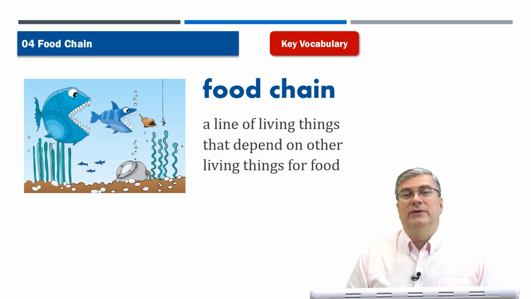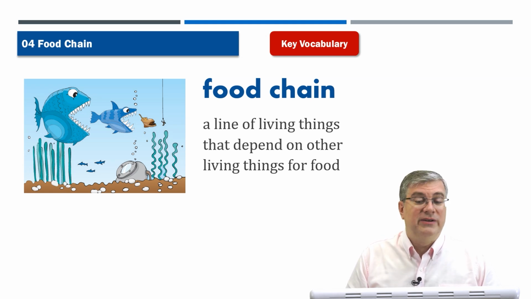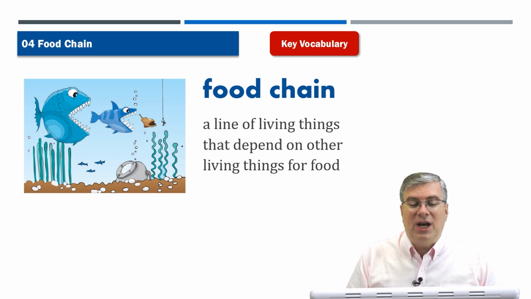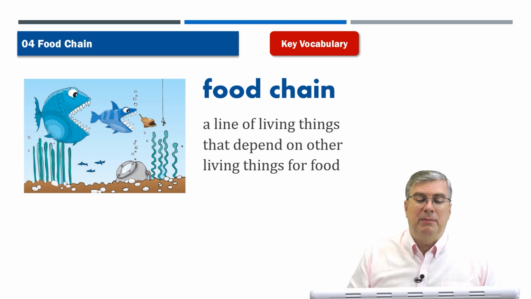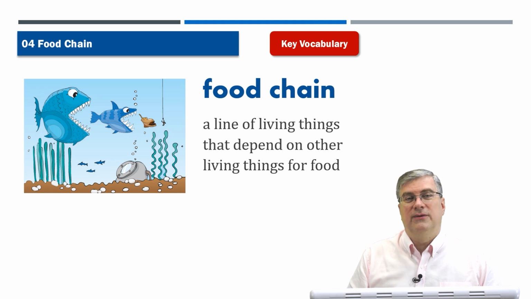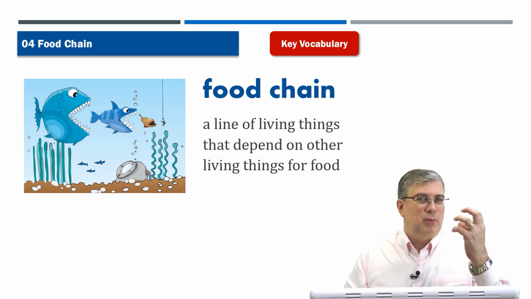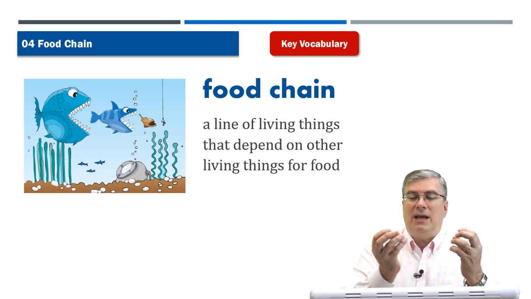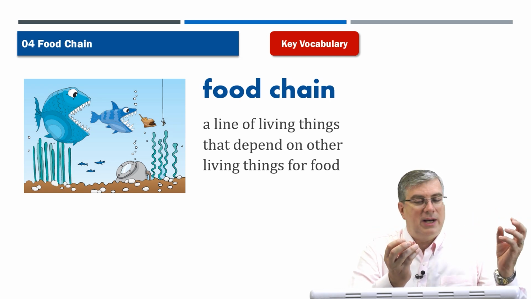Food chain. We talked about food chain. I said, well, what is a food chain? I mentioned that at the beginning of this lesson. A food chain is a line of living things that depend on other living things for food. So we talked about predator and prey, right? There are many types of prey and many types of predators.